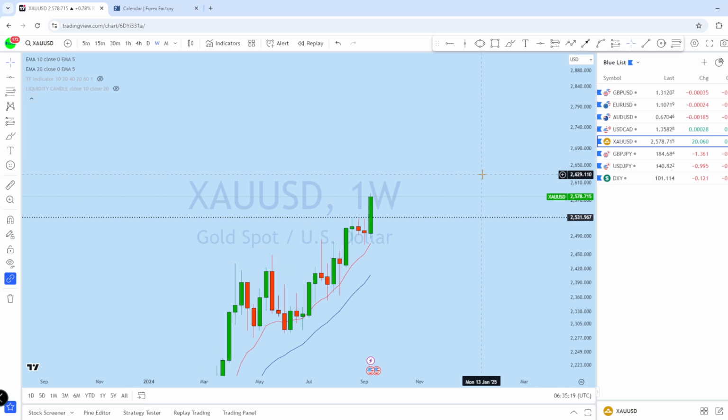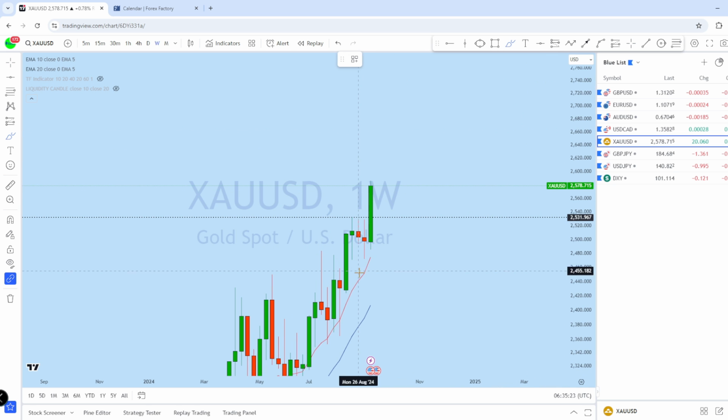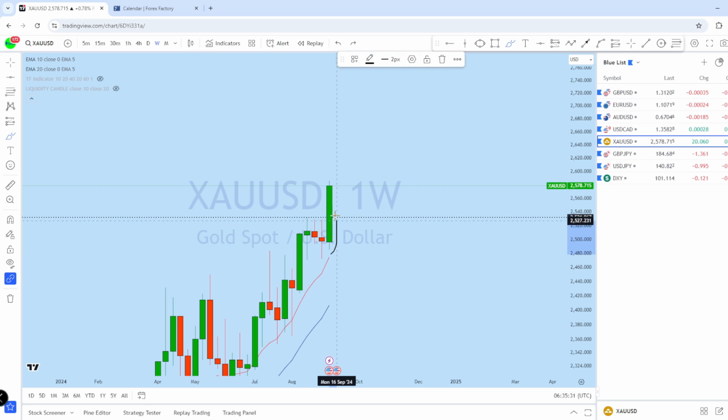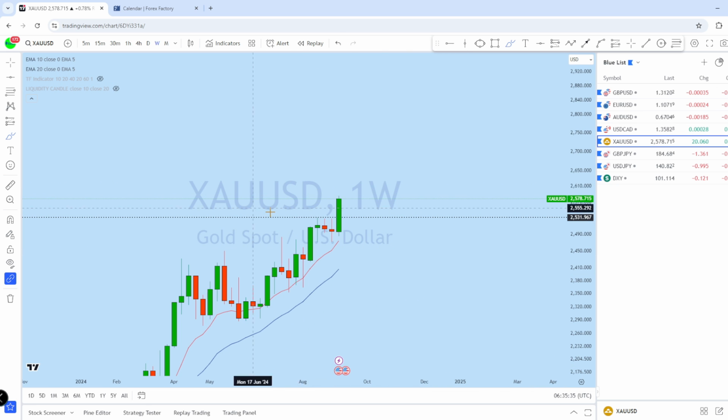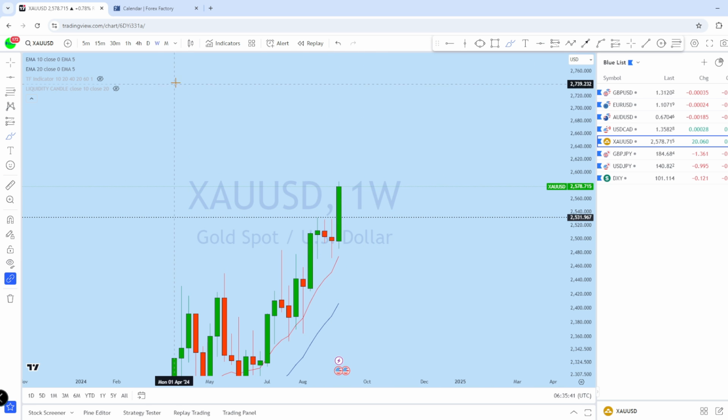If we look at the weekly chart on gold, this is a very strong weekly bull candle followed by back to back 3 weekly doji formations, and this week we have seen another bounce. The price from the weekly candle closed above this resistance, and we may see that gold is remaining bullish to create a new higher high.